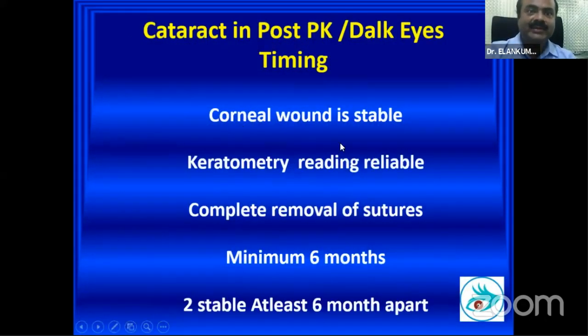Now, first thing to consider, the corneal wound has to be stable, meaning at least 6 months should have been completed after the keratoplasty, except in cases of emergencies. And preferably, all the sutures should have been removed, and the keratometric values, that is the surface, should be stable for at least 2 different readings, minimum 2 different readings, 3 months apart. If the topography is normal or the keratometric value is normal, then we can go ahead with it.